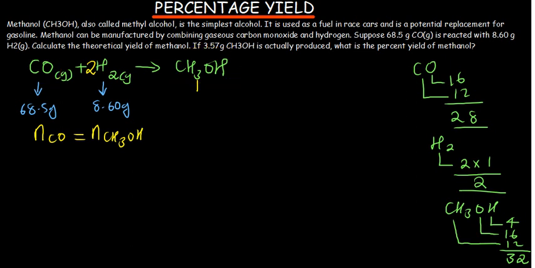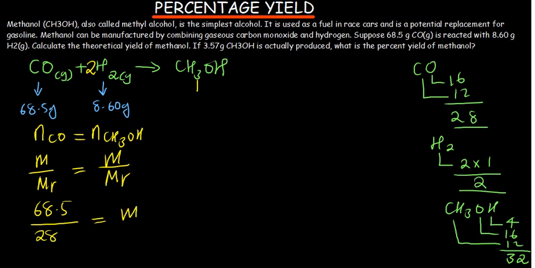And how do you find the number of moles? Number of moles is given by mass divided by molar mass. And this should be equal to mass divided by molar mass on the methanol side. So we get the mass of carbon monoxide that has been given, that is 68.5, divided by the molar mass of carbon monoxide, that is 28. This should be equal to the mass of methanol that is going to be produced, divided by the molar mass, that is 32. So at this point we want to remain with mass.